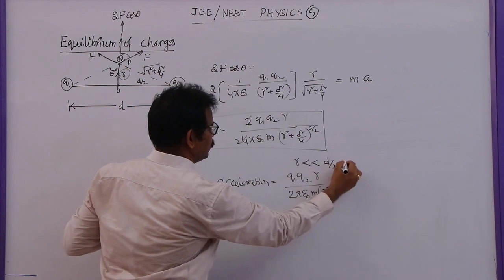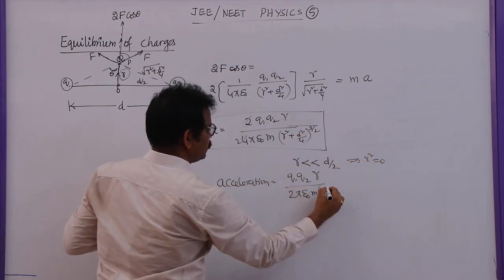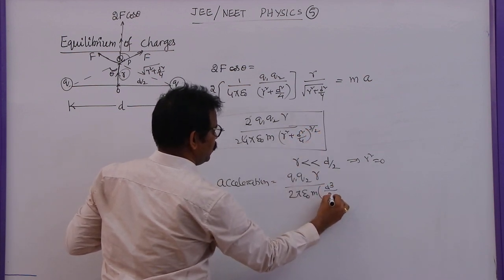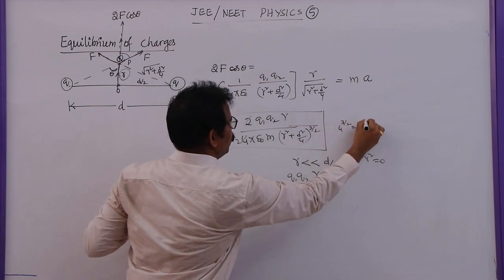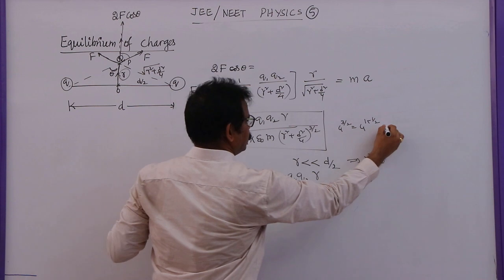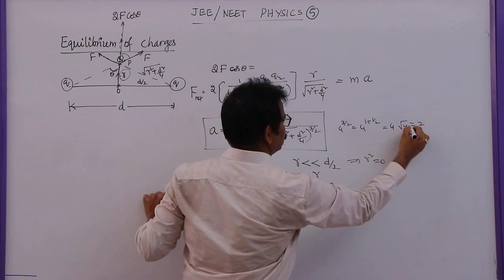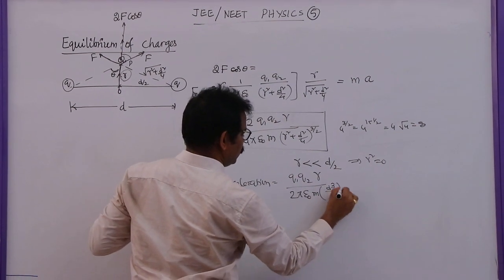R square will become 0 here, so I am not going to write r square. This d square whole power 3 by 2 will become d cube by 2 root 2, because 4 power 3 by 2 is 4 root 4, that is 2 fours are 8. So this will become 8.